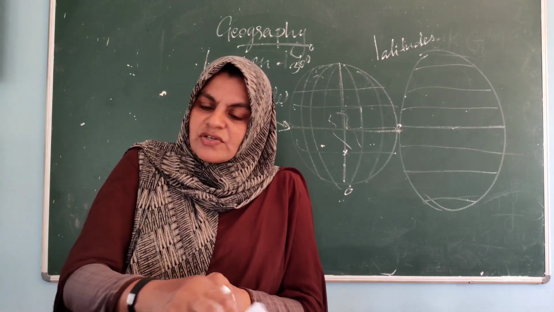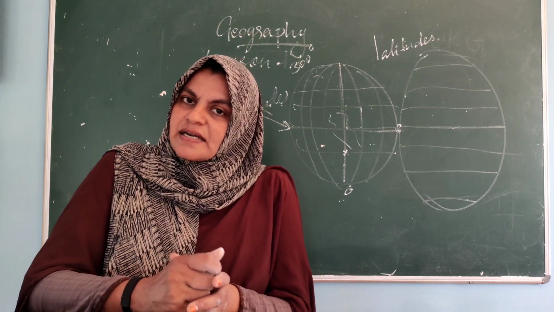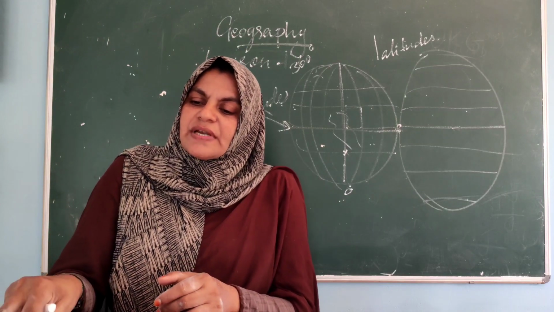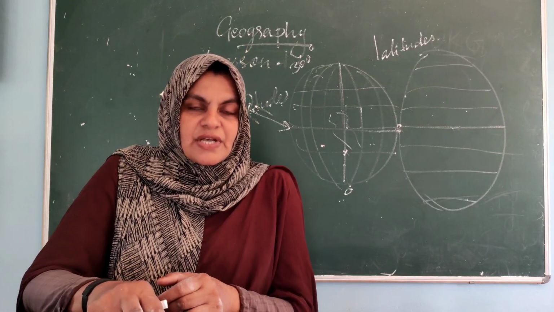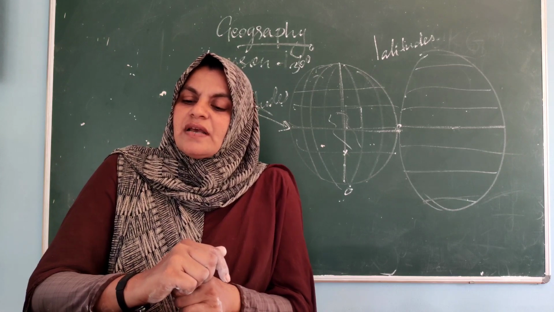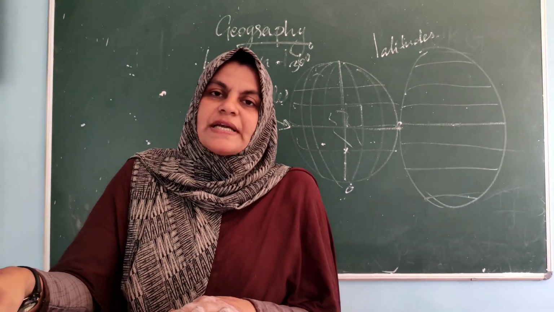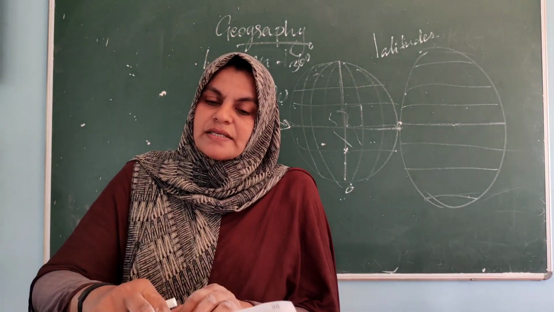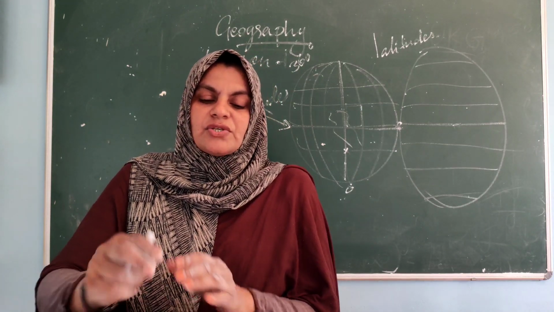Understood? So my dear children, what are the things we discussed today? Yes, we started a new lesson, lesson 1, India, size and location. First we discussed the location of India and India's specialities, India's relations, etc. From the location, we can understand which areas it covers. Also we discussed longitude and latitudes. What is the importance of longitude and latitude? How does it help to locate places? What are the uses of longitude and latitude?